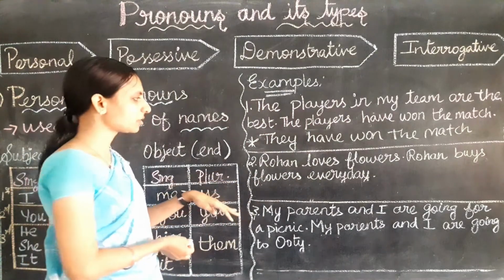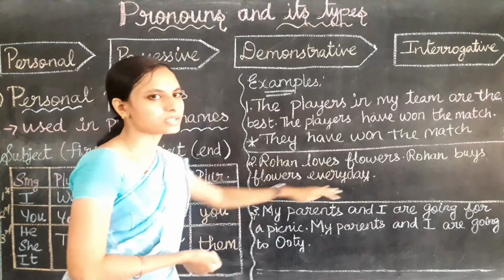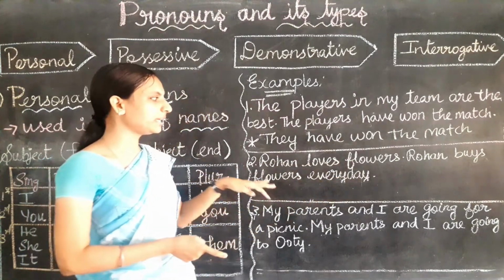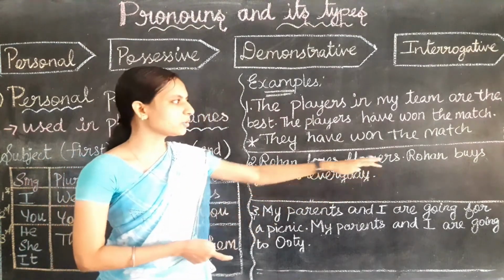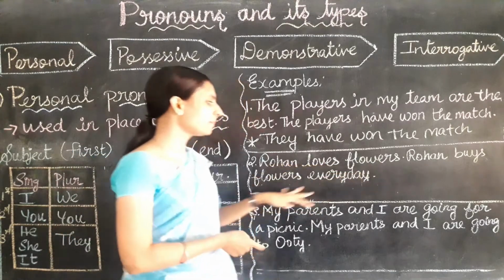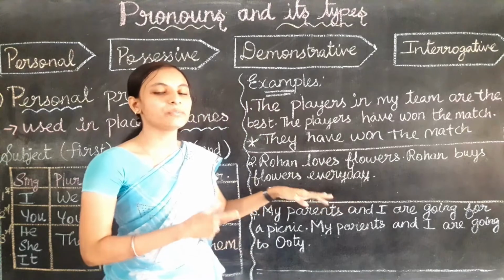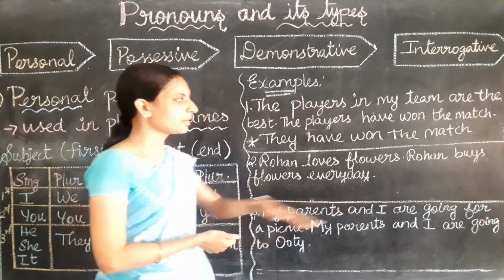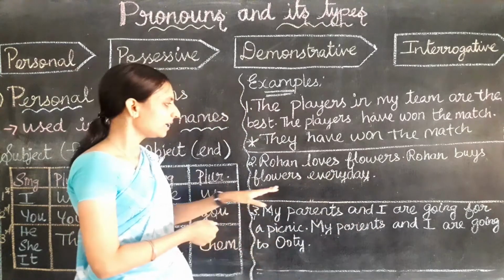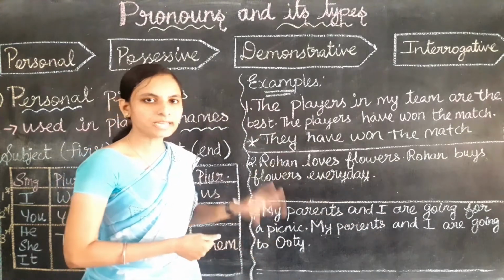Let's go for the second question. Rohan loves flowers. Rohan buys flowers every day. Now look at the second sentence. Rohan buys flowers every day. Here which nouns are repeating? Okay, Rohan is repeating again. Is there any other noun which is repeating here? Yes, flowers. Flowers is repeating again.